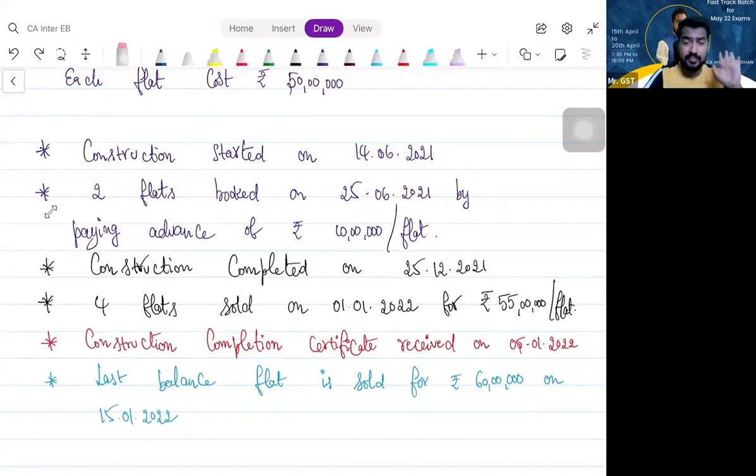So the point is the certificate. So transaction 2 is also supply of service. Transaction 3 is not a supply, because it is after the certificate. Is that clear? Shall we proceed?